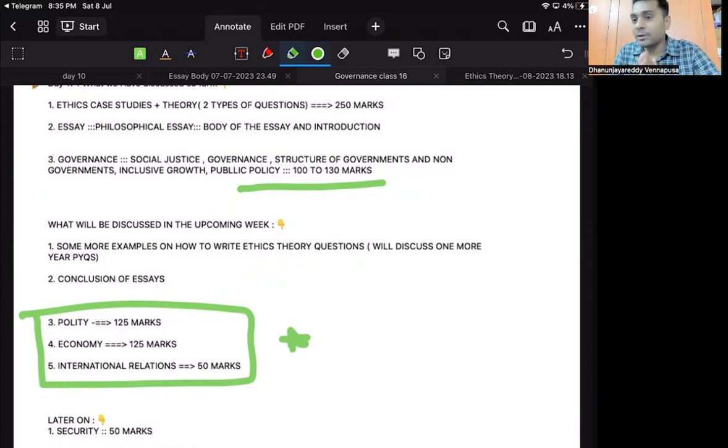What was your work? For every 3 days, 1 day please write the body of the essay, the total essay. The second thing is to write introductions, 5 types of introduction. These are the minimum things you have to keep on doing. After this essay writing, focus on writing the theory part of ethics. Please start the theory part of ethics and give sometime, 30 minutes, to governance. Whatever I am discussing, please try to understand what exactly my point is and how to build a normal answer, right? This is the thing.